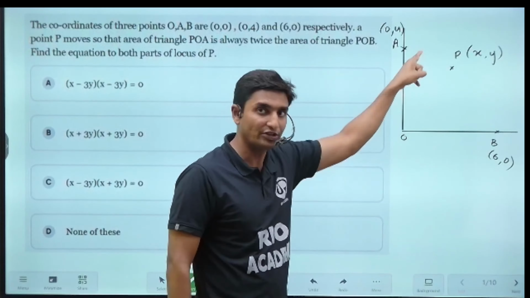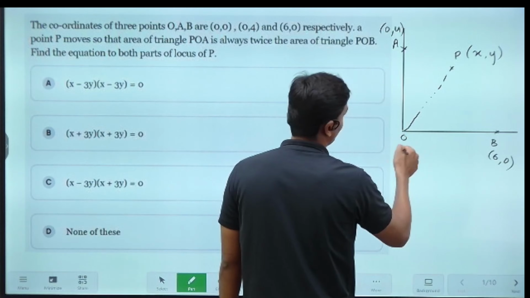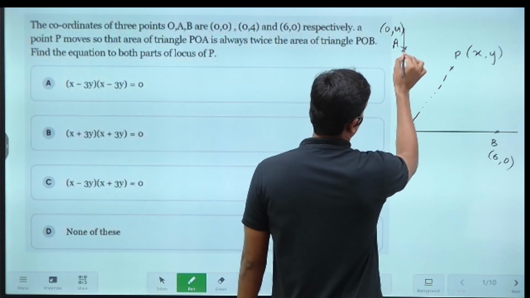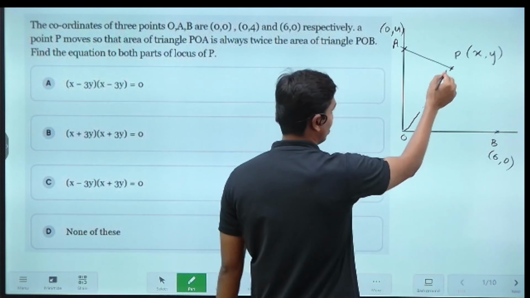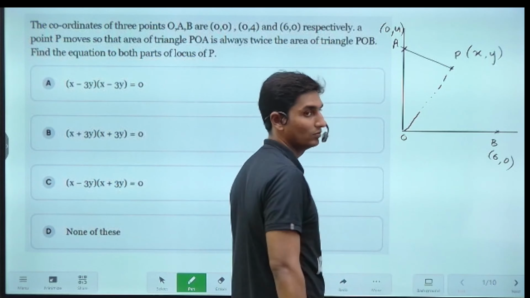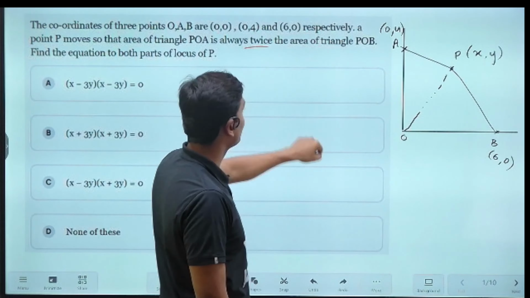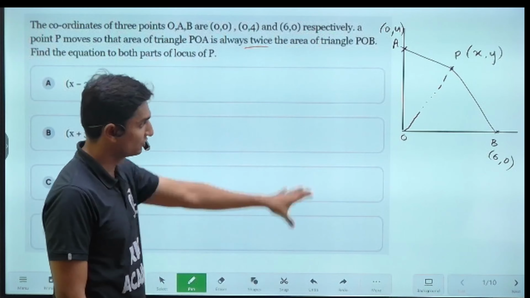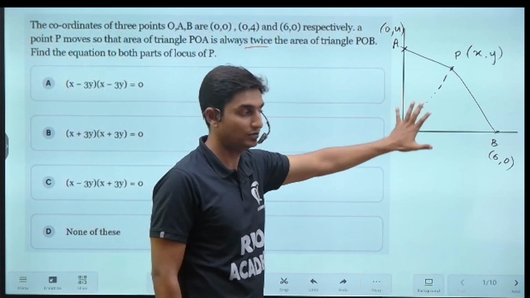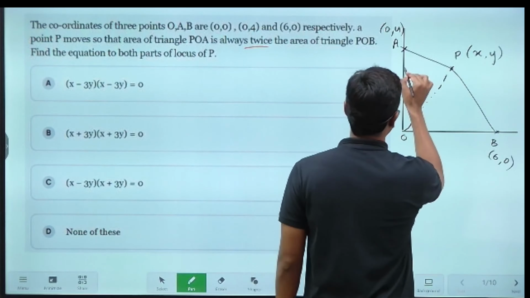Suppose point P is moving in this direction, from 0 to P. If I connect A to P, this will be a triangle PAO. And I can also join this point, because point P is moving as given in the question, in such a way that the area of this triangle is equal to double, twice, the area of the triangle POB. So this is the initial setup. On a rough basis I have drawn it, no need to go into quite detail here.